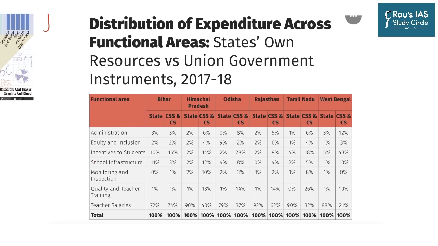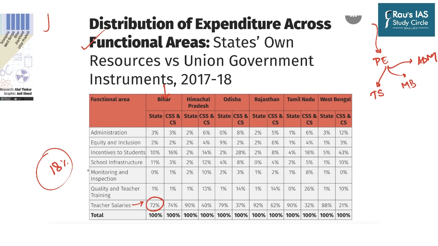And the reason behind that is the distribution of expenditure across functional areas. So if 100 rupees is disbursed by the state government for primary education, how much of that is going into teachers' salaries? How much is going into maintenance of the buildings? How much of that is going into administration of the school? If you look at that, you find that large states like Bihar are giving out 72% just in teachers' salaries, and they are left with only 18% to be spent on improvement of infrastructure of the schools. And now this is not the right situation.